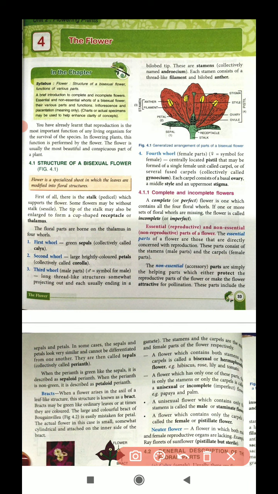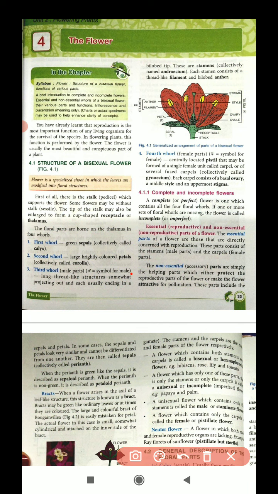The flower is usually the most beautiful and conspicuous part of the plant as well. So why is it beautiful? Because of attraction. The flower attracts the insects which perform the pollination, and through pollination fertilization happens, and after fertilization it forms seeds, and then from the seeds another plant will grow. So that is the simple line of reproduction of plants. Now I am going to explain how pollination takes place in a flower.